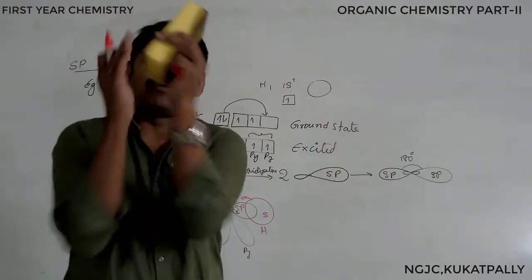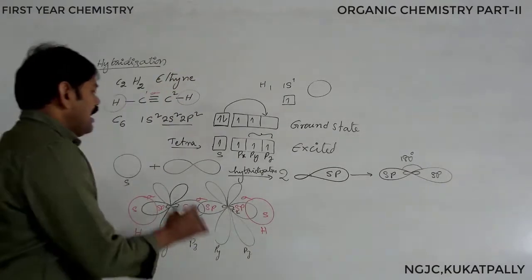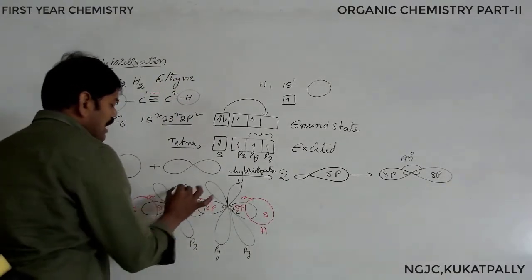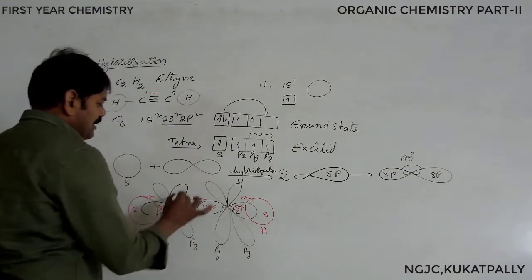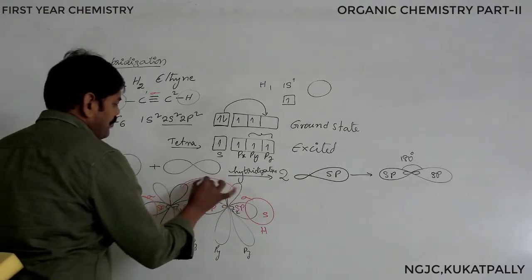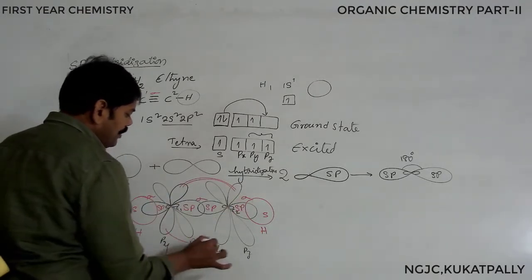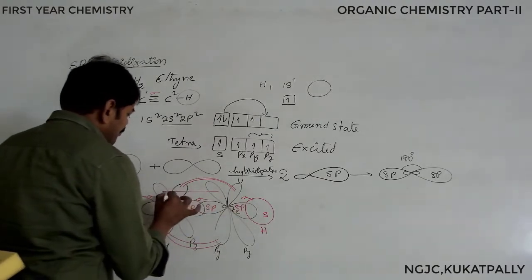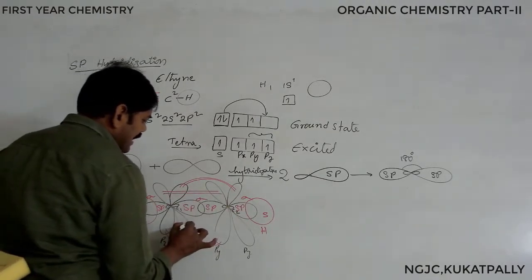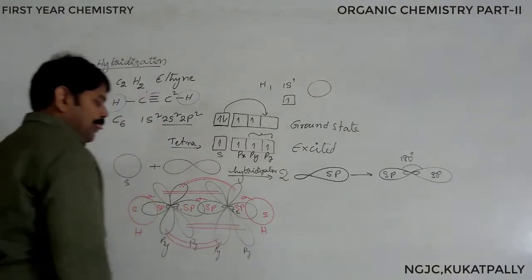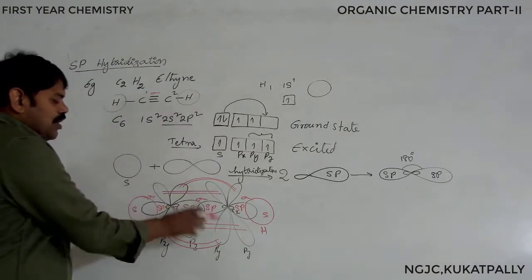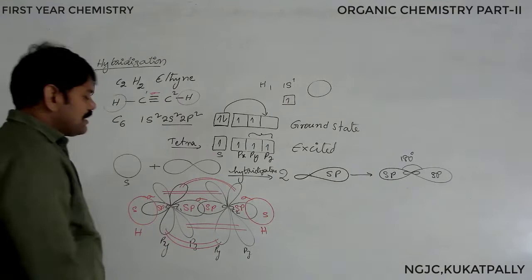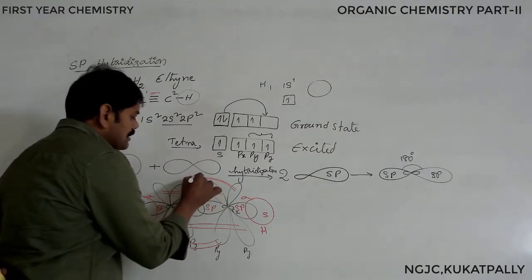Side on side overlapping of atomic orbitals, and during the overlapping also py. So this is a py, and pz, side on side overlapping, pz. So this is the way we can see the overlapping of atomic orbitals, resulting in what? Pi bond. This is also a pi bond.